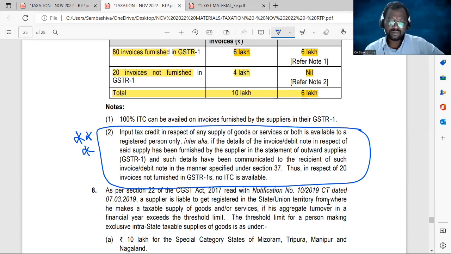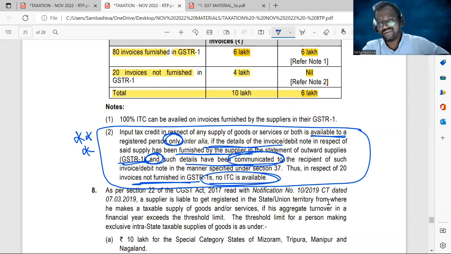Input tax credit in respect of any supply of the goods or services or both is available to a registered person only if the details of such invoices, debit notes in respect of said supply has been furnished by the supplier in the statement of outward supplies, that is GSTR1, and such details have been communicated to the recipients of such invoice or debit note in the manner specified in section 37. Thus, in respect of the 20 invoices not furnished, no input tax credit is available.